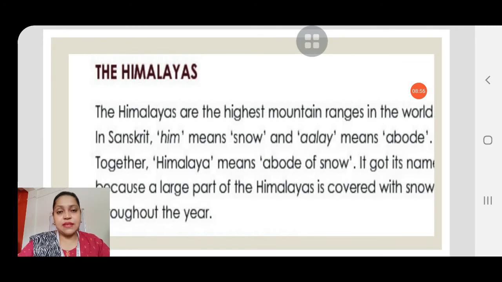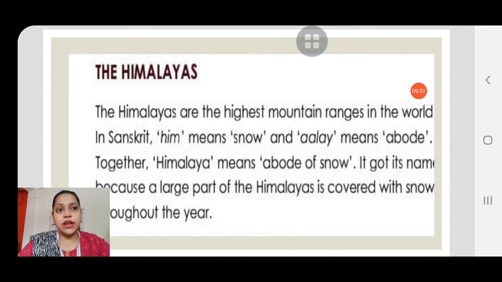Because it has the highest mountain peak, and which is the highest mountain peak? We all know it is Mount Everest. Also Kanchenjunga, then Godwin Austen, many of the highest mountain peaks in the world are all present in the Himalayas, and that's why the Himalayas are the highest mountain ranges in the world.